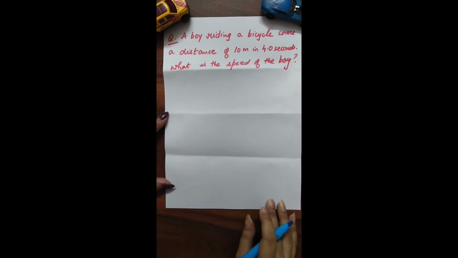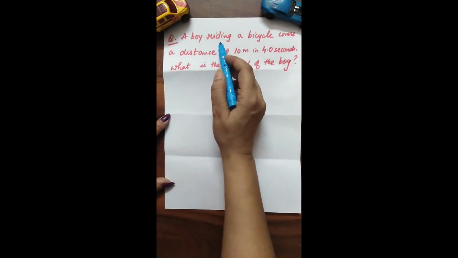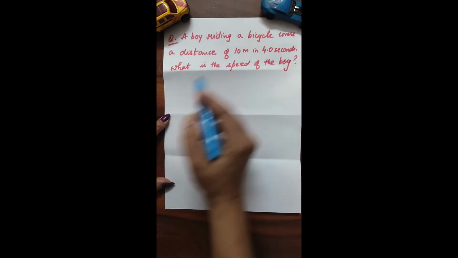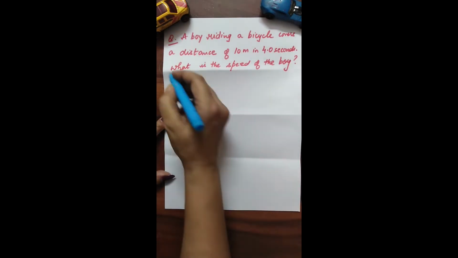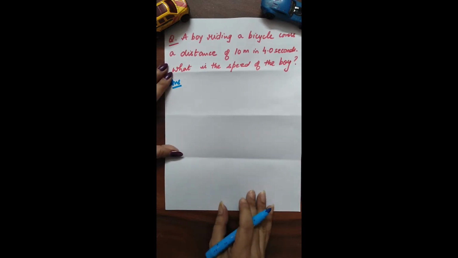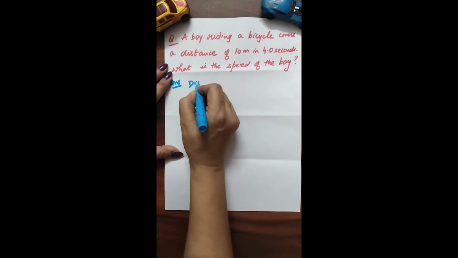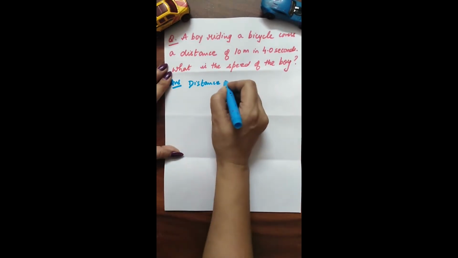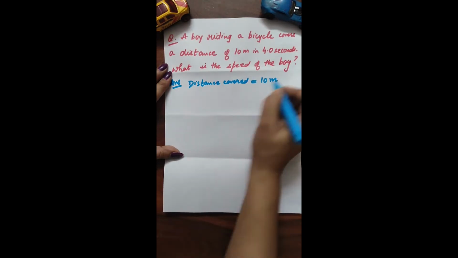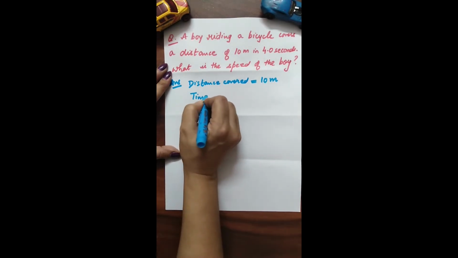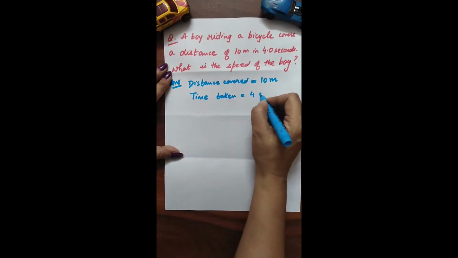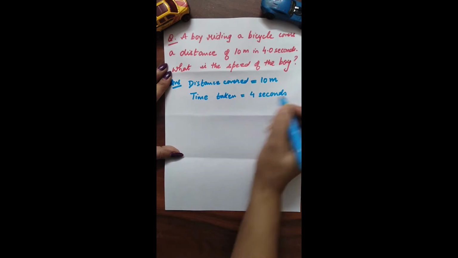Now let us solve a question. A boy riding a bicycle covers a distance of 10 meters in 4 seconds. What is the speed of the boy? So here you will start your answer with what all is given to you in the question first. So the distance covered is given as 10 meters. Time taken is given as 4 seconds.